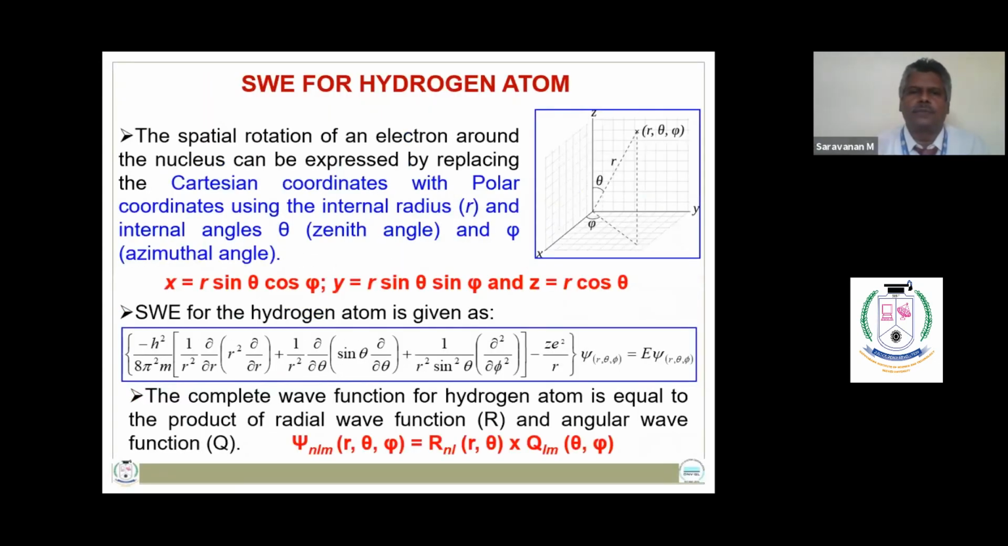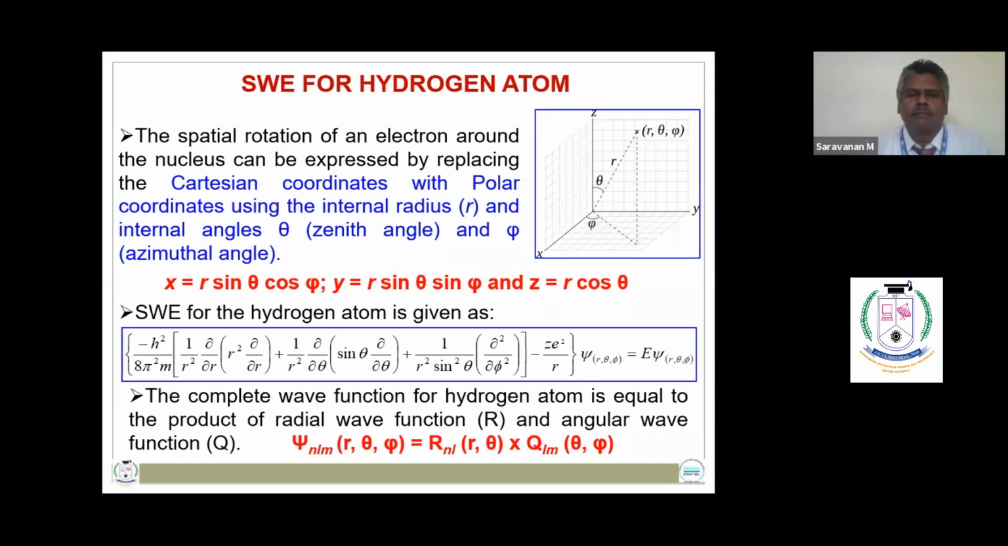Now let us see the application of Schrodinger wave equation for hydrogen atom. So the spatial rotation of electron around the nucleus can be expressed by replacing the Cartesian coordinates with polar coordinates using the internal radius r and the internal angles theta and phi. So by using simple trigonometric functions, it is possible to determine the Cartesian coordinates x, y, and z. x is equal to r sin theta cos phi, y is equal to r sin theta sin phi, and z is equal to r cos theta.